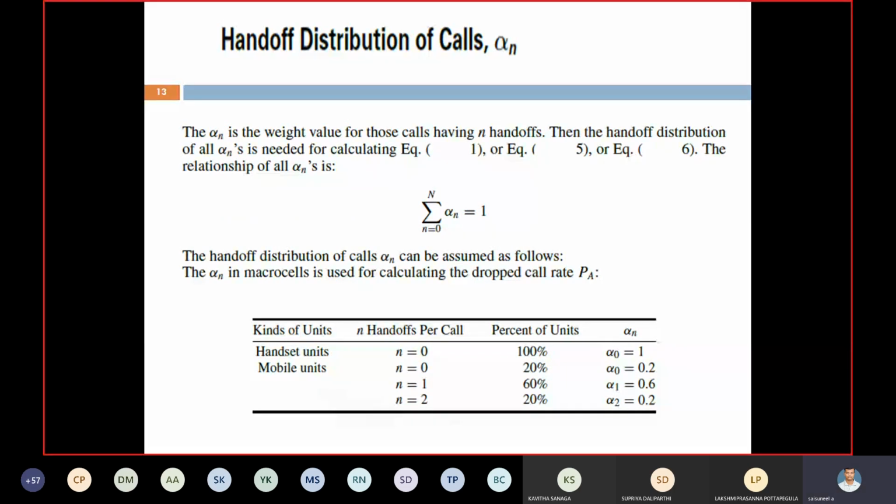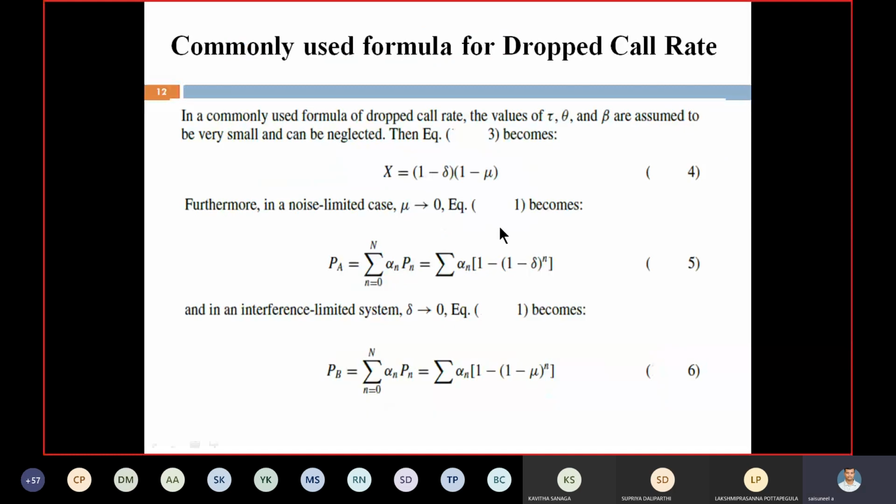Alpha n value. Till now, in previous equations, based upon some equation, we calculated the alpha, delta, mu, tau, theta, and beta values. But how do we calculate these alpha n values? It depends upon the number of handoffs. Now we have to see how to calculate the alpha n value.